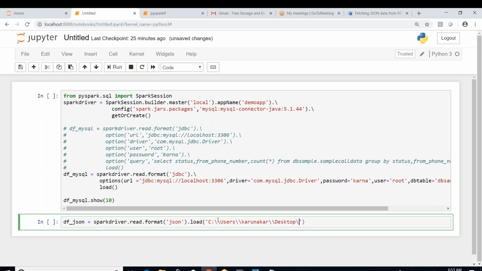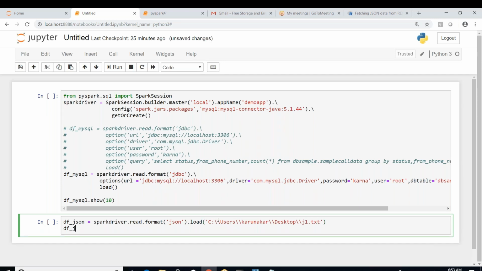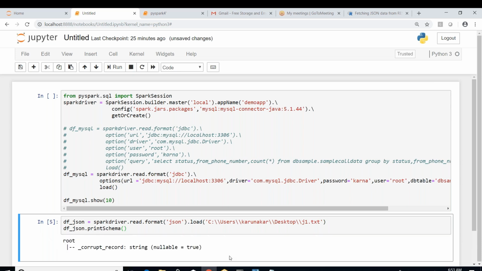Desktop j1.txt. Just we will run df_json.printSchema, just to have a look at the schema, then we'll understand whether the data frame is parsed correctly or not. Can you see something here, guys? Corrupt record. Can you see this? Why is it showing a corrupt record?